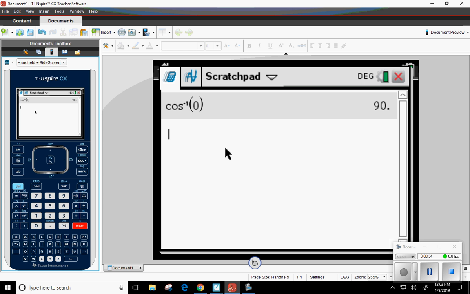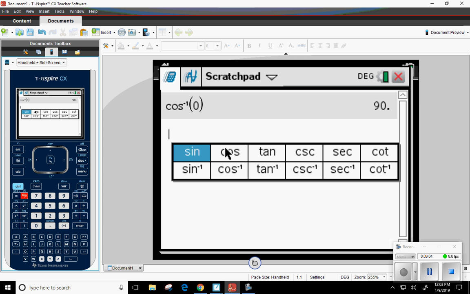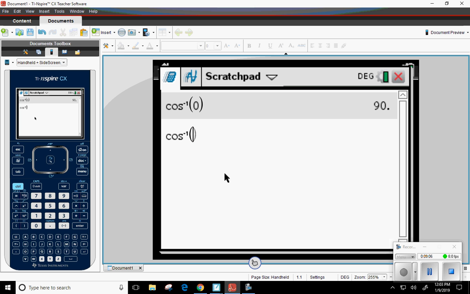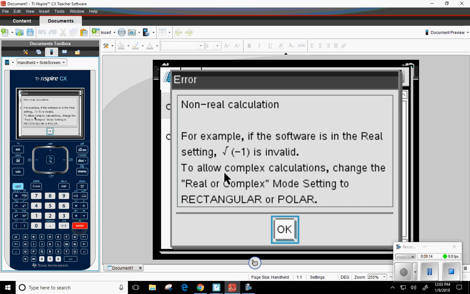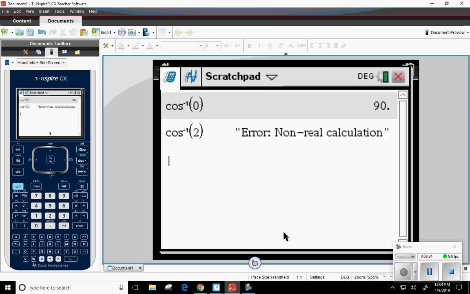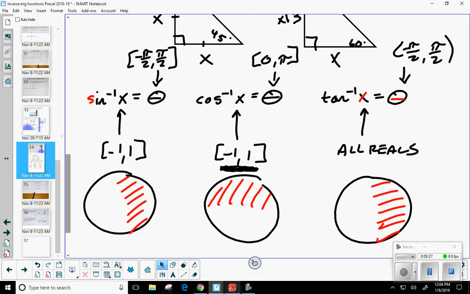But if I try to plug in a ratio, some value that's bigger than 1 or smaller than -1, then we're going to have some problem. Let's just say 2. Let's see if it does that again. It did not. So 2 is definitely not between -1 and 1, correct? But if I still go ahead and try to plug it in, it's going to give me this error message. It's not able to do that. So we have specific restrictions on these. If you realize that your value isn't going to work, you can probably just go ahead and say no solution. All right, any questions on what we've talked about so far?